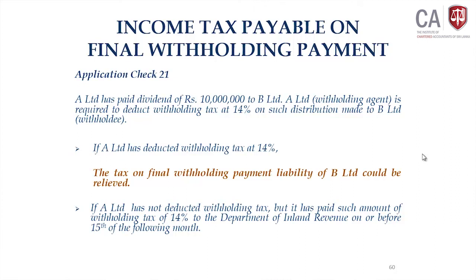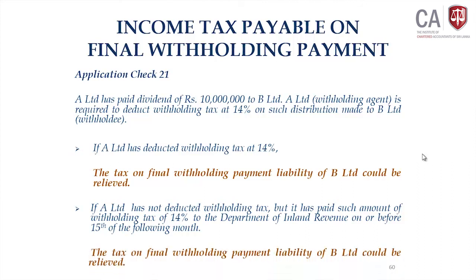Look at the second scenario. A Limited has not deducted the withholding tax. Let us say A Limited has paid the entire 10 million rupees, but A Limited has paid that 1,400,000 to the Department of Inland Revenue on or before 15th of the following month out of its pocket. As I told you, later on A Limited can recover that amount from the withholdee, B Limited, but A Limited is supposed to pay that amount under section 86 subsection 3. Even in that case, since A Limited has paid the withholding tax amount, from B Limited's point of view, the liability could be relieved.